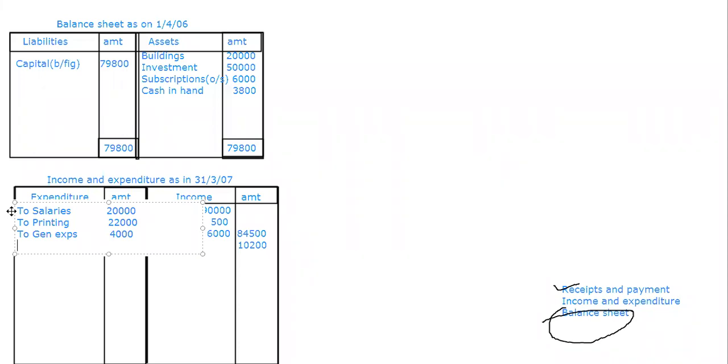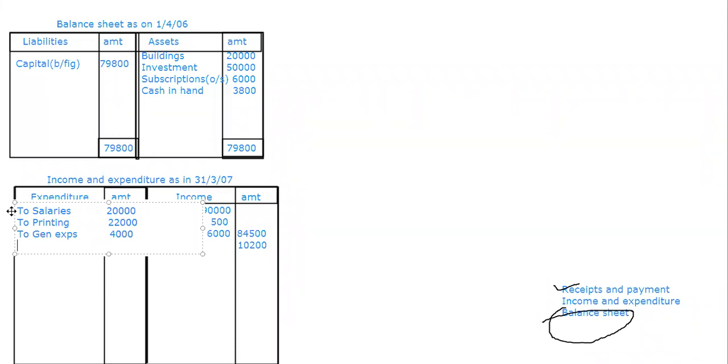And in the second part, he's saying the value of investment sold is 45,000. But how much actual cash did we get after selling? See the receipt side: 42,000. The value of sold investments is 45,000, but the cash we got after selling is 42,000. Profit or loss?